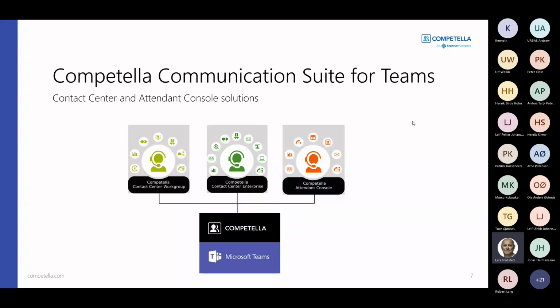The Competella Contact Center Enterprise is our high-end call center or contact center product. It provides a 360-degree view for the agents. On the top level, that consists of the queues and their current service level status. It consists of the agent status of other agents that are connected to the same queues or skills. It also gives a full overview of calls waiting in line.